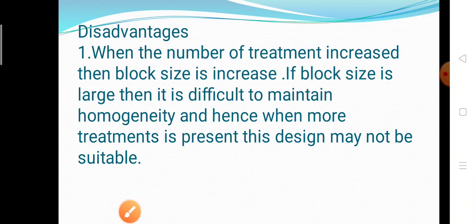So this is the CRD and RBD design. This is our last chapter. CRD means one way ANOVA and RBD means two way ANOVA.